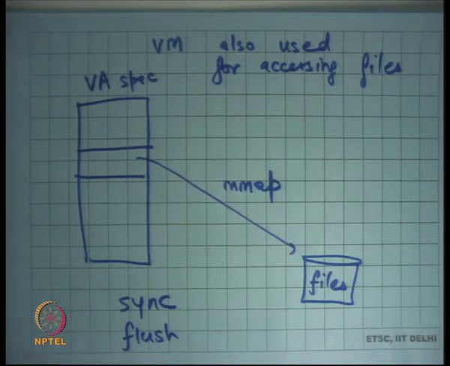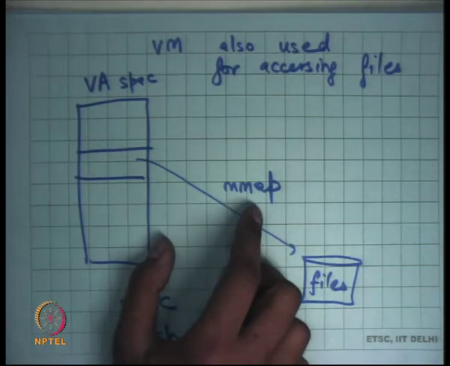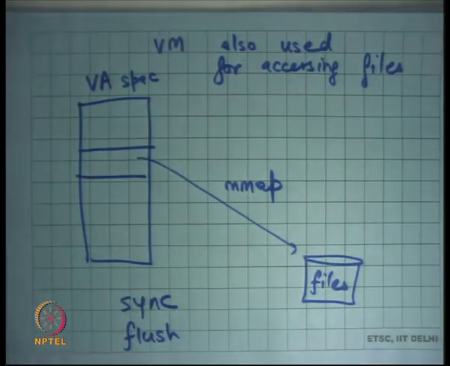What are the advantages of doing file accesses using mmap over doing file accesses using read or write?